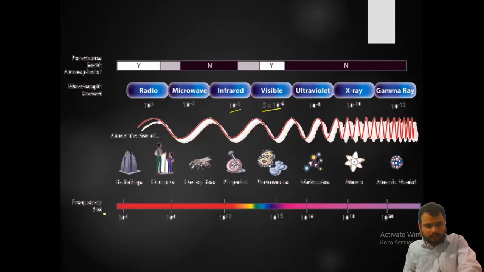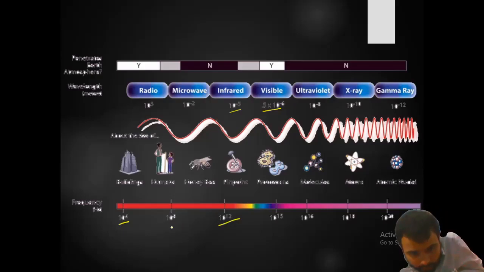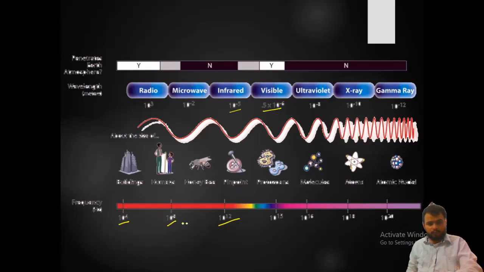As you can see, the frequency of each of them is 10 raised to power minus 6, 10 raised to power minus 2, 10 raised to power 12, so it's 8, 4, 10 raised to power 4, 10 raised to 8.